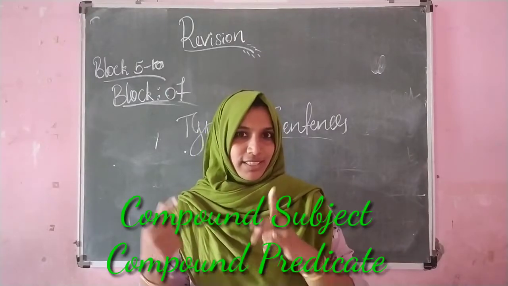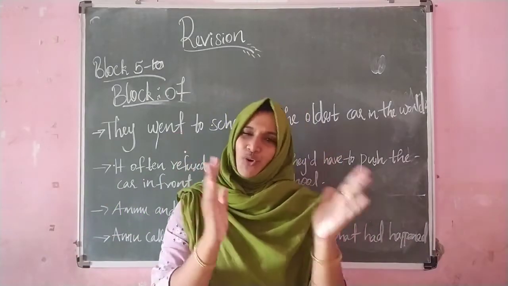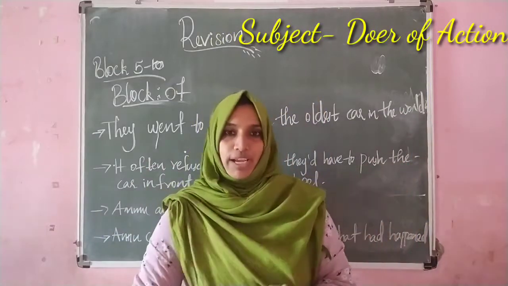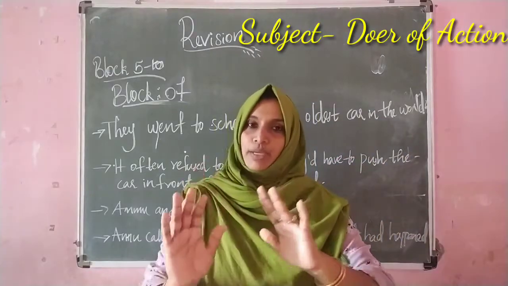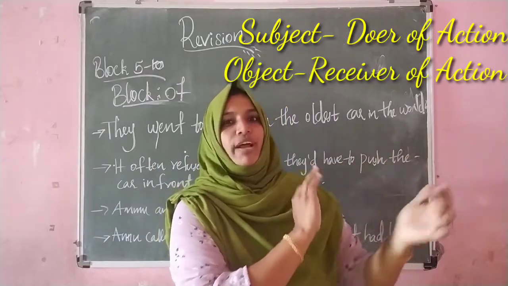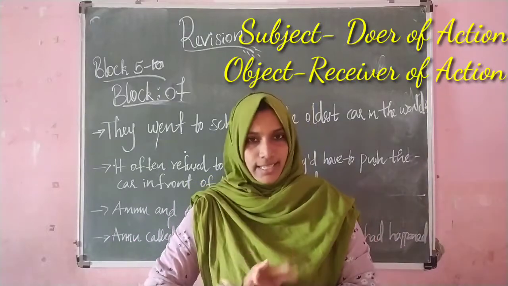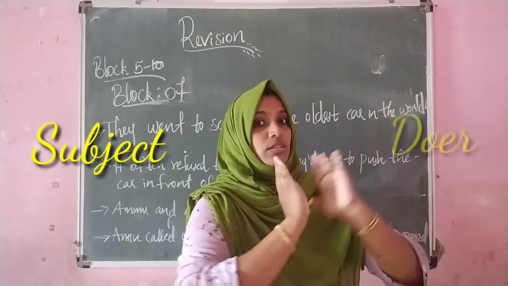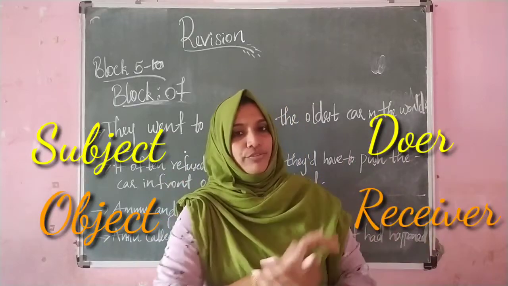Yes, subject we learned in block 5. So tell me, what is subject? In a short way, you can learn that subject means it is about the doer of action. Who is doing, or who the sentence is about, that is meant by the subject. And object means it is about the receiver of action, who is receiving the action in the sentence. So subject includes the doer of action, and object includes the receiver of action.